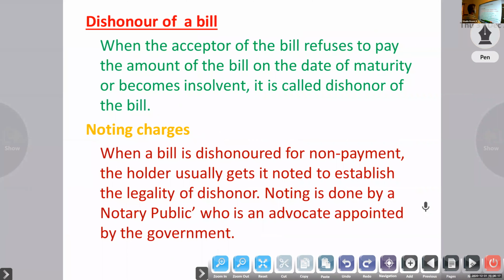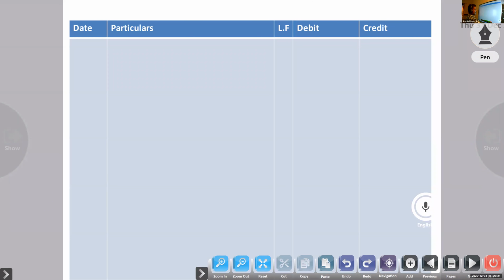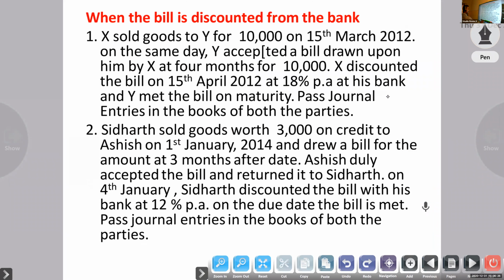we will do the question related to bill when the bill is discounted from the bank. First question, X sold goods to Y for rupees 10,000 on 15th March 2012. On the same day, Y accepted bill drawn by X at 4 months.